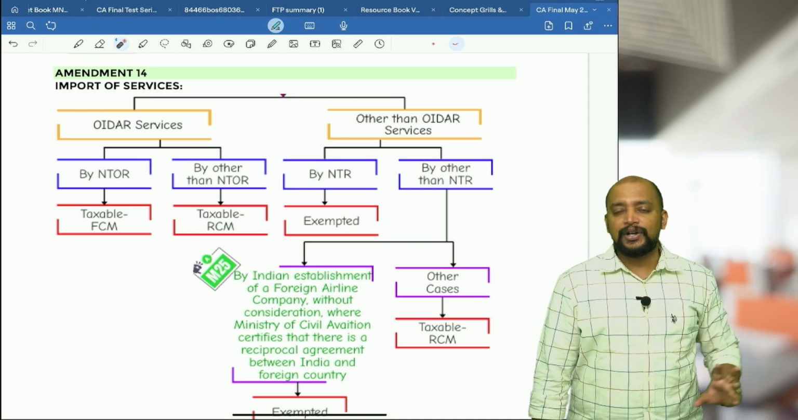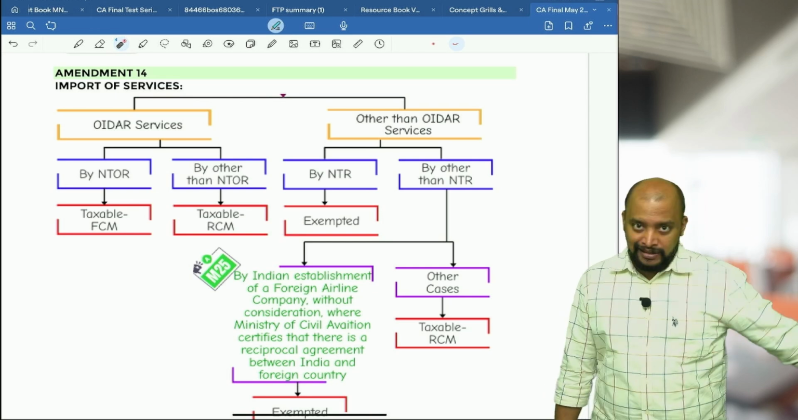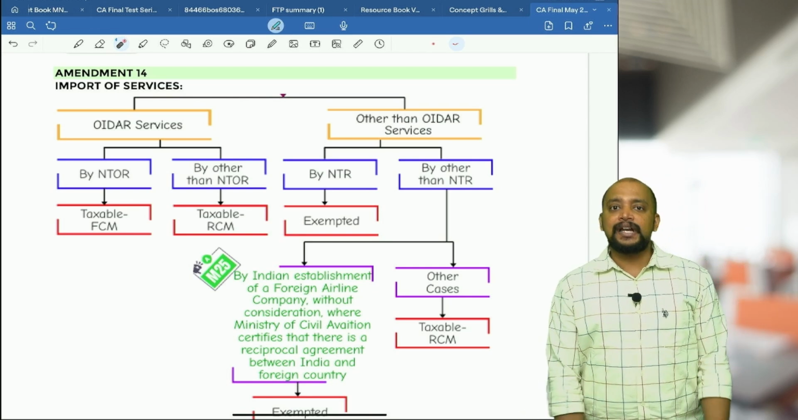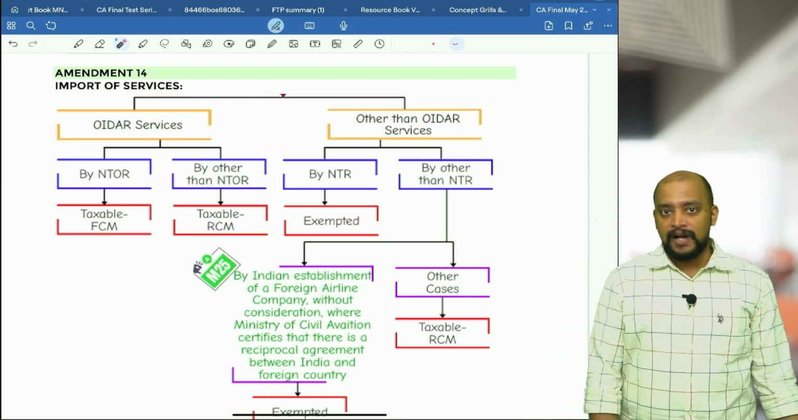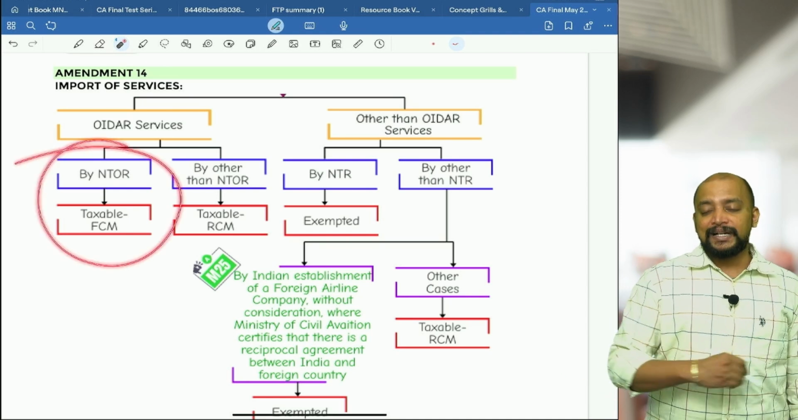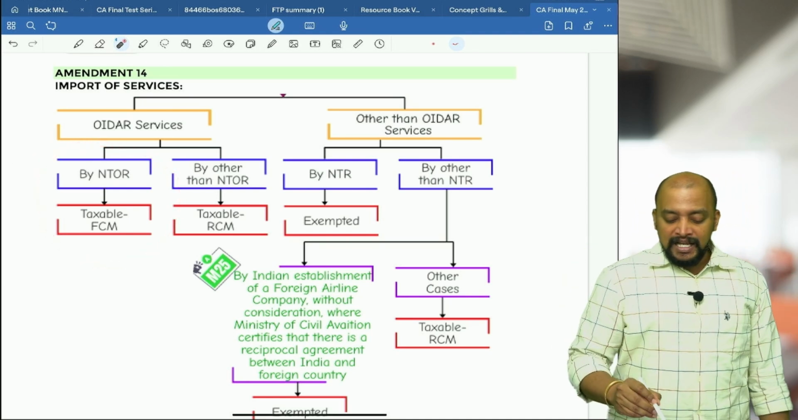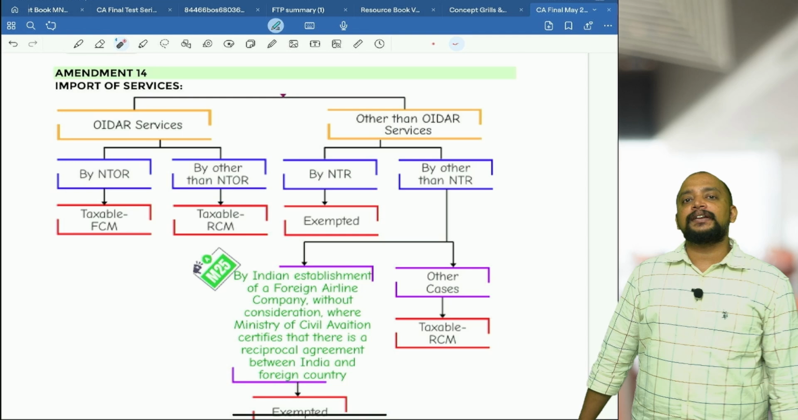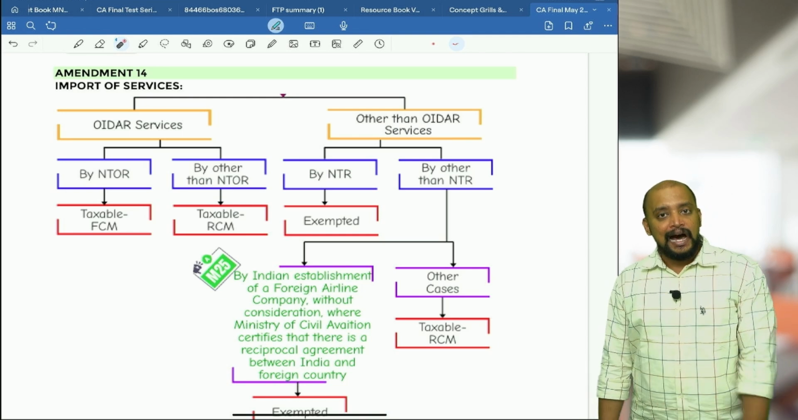Only for TDS deduction means that they don't have any other transactions, only they will be doing deduction of TDS and remitting the TDS under GST to government. Okay, so then in that case it will be taxable under FCM, so supplier will pay. If it is by other than non-taxable online recipient, then it will be taxable under RCM.